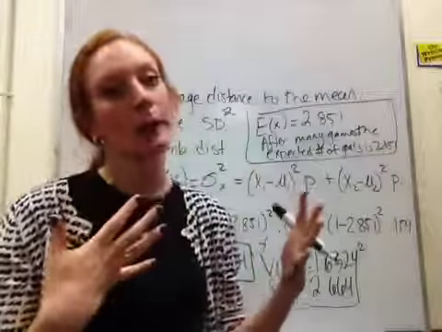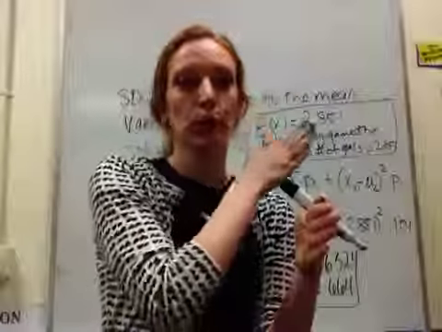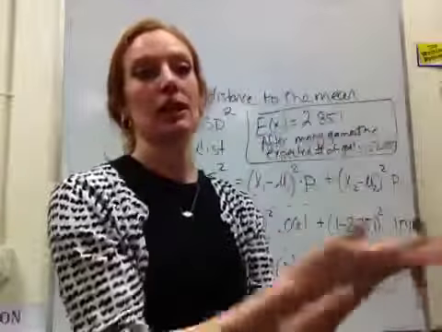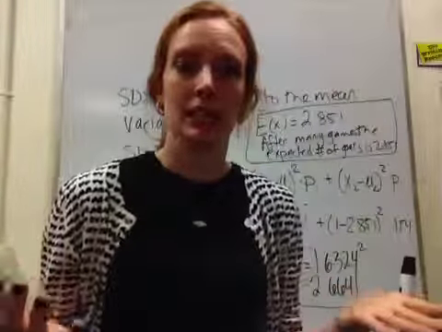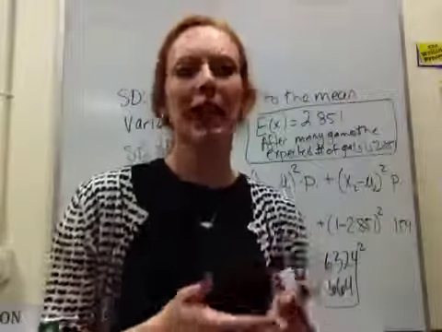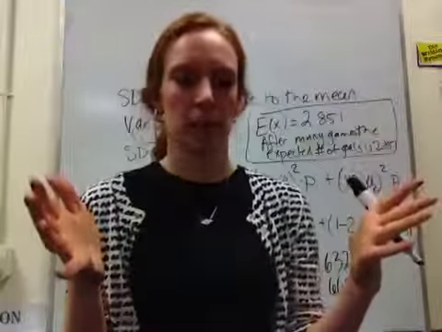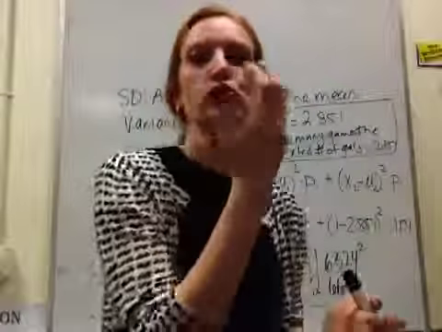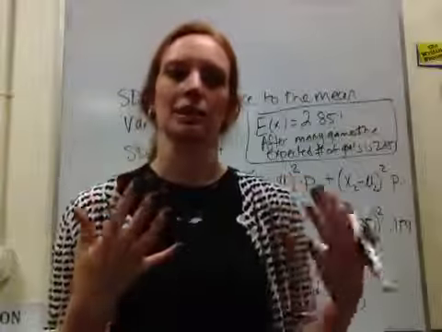Expected value doesn't have to be a whole number, even though the number of goals has to be a whole number: 0, 1, 2, 3, 4. Expected value is over a long period of time, how many do we expect? 2.851. Kind of like we found out with the children data. The expected number of kids was 1.96. Well, you can't have 1.96 kids, but the average number of kids would be that. You're only having 0, 1, 2, 3, 4, or so forth number of kids. So the expected value is not necessarily a whole number.